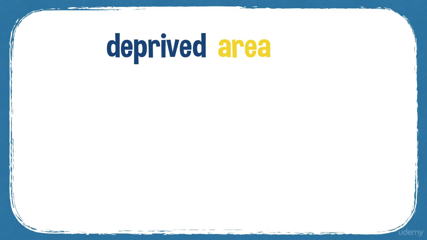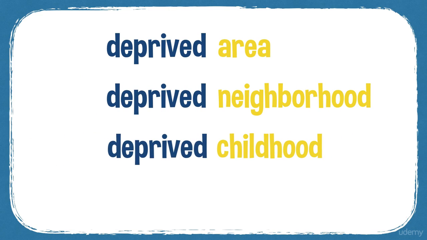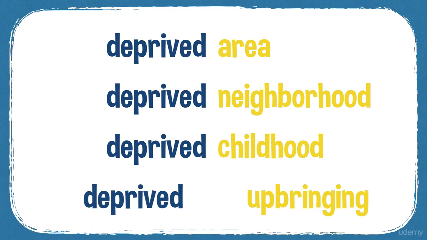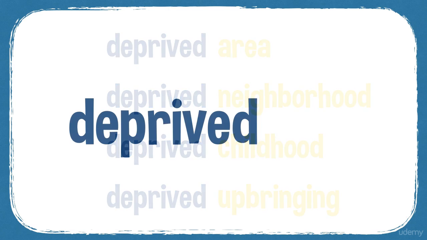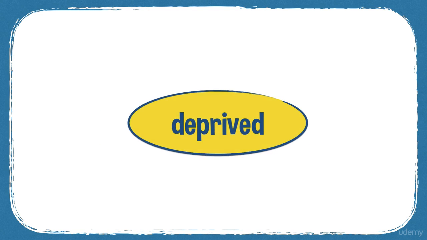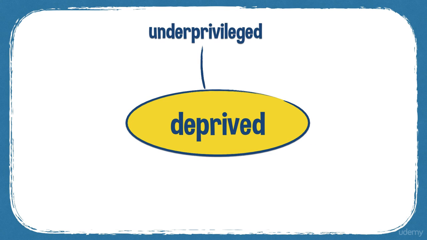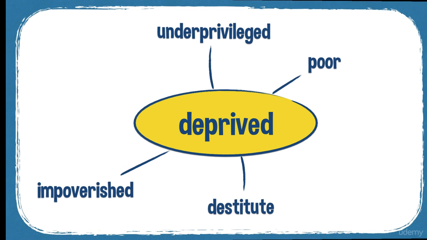So the common collocations, we often talk about deprived area, deprived neighbourhood, deprived childhood, deprived upbringing. So deprived, and deprivation is the noun form. So deprived, underprivileged, destitute if things are really bad, if you're completely poor, have no money, poor, impoverished.